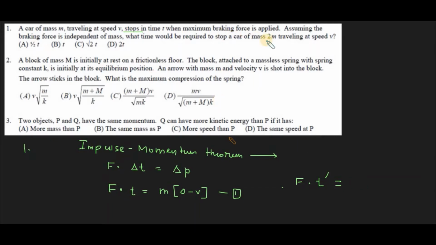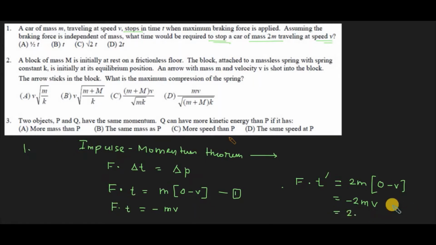Change in momentum can be represented by the mass, which is now 2m, times the change in velocity. Its final velocity would be 0, because the car has to be stopped, and its initial velocity is v. So it is 0 minus v. From here we can say it is 2 into m, negative, into v. And in the first part we have got F into t equal to negative m into v.